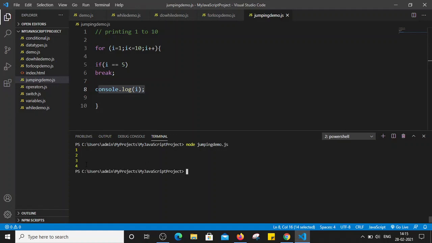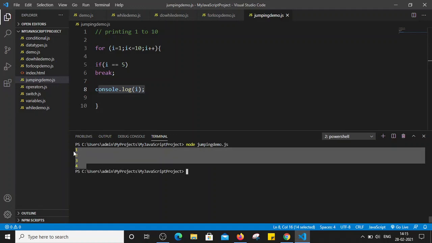See, it printed the value up to 4 only. Now why did it print that? Let's see the flow. At first, i becomes 1. Now if i is equal to 5, this condition is false, so we will not enter this block of code. It will print the value of i, correct? Then it will increment the value of i by 1.